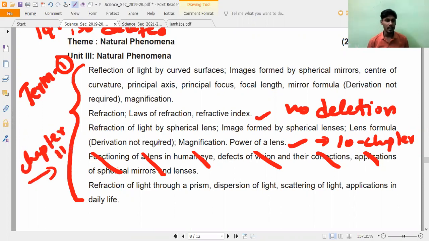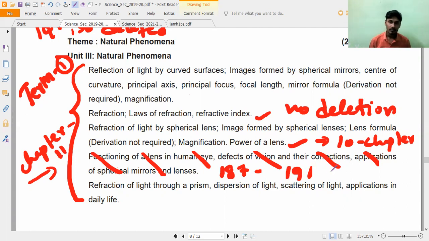Chapter 11, human eye and colorful world. In this, the first half is deleted. I will say the page numbers also. But we have already studied it in school, so that doesn't matter. So, page number, all of you open. Page number 187, from 187 to 191. You have something, have you noticed it? Think it over is there.